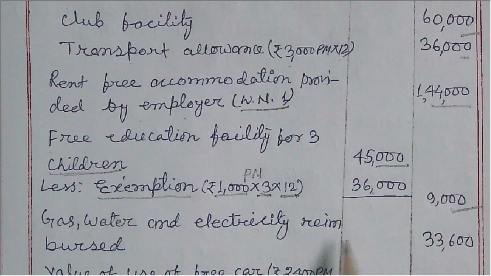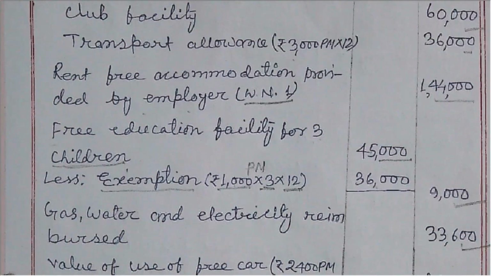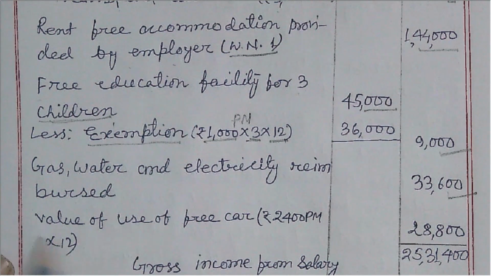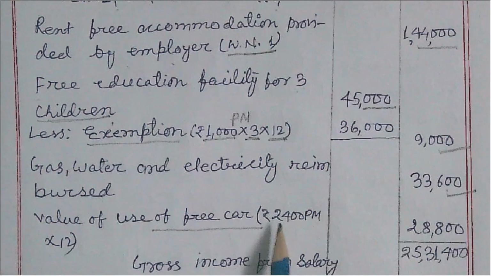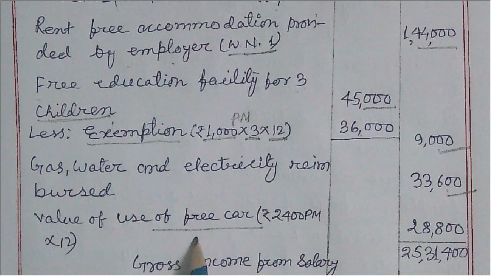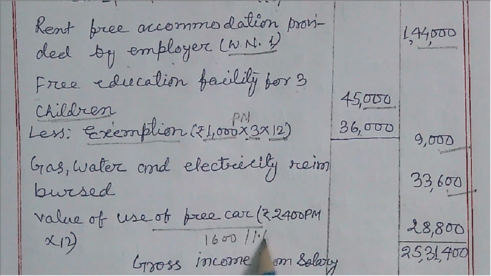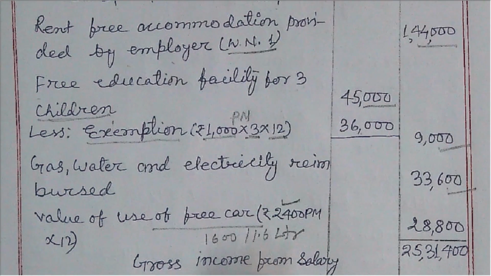Gas, water and electricity reimbursement is fully taxable since he is a specified employee. Value of use of free car: it is greater than 1.6 liter, that means 1600 cc, so 2400 rupees per month is taxable.